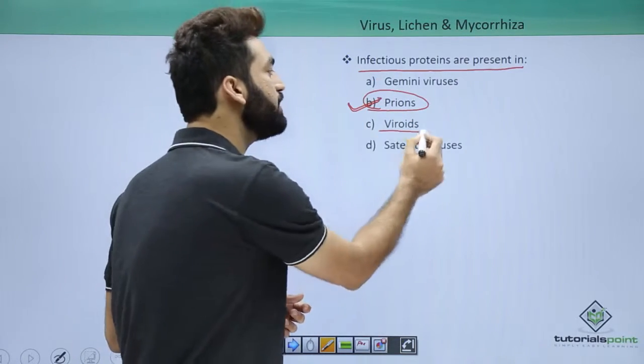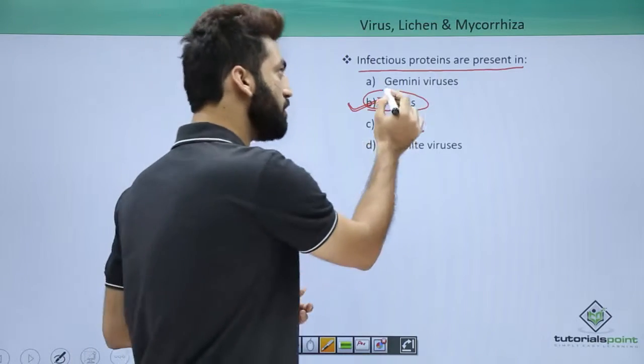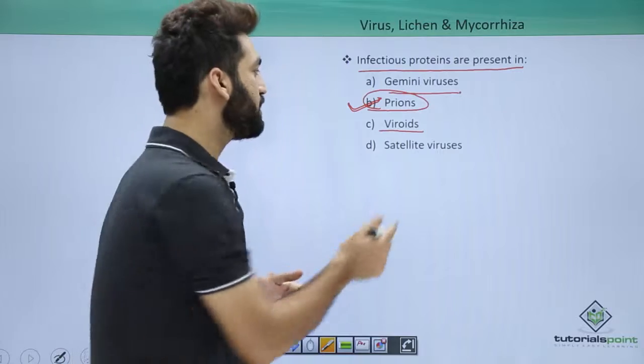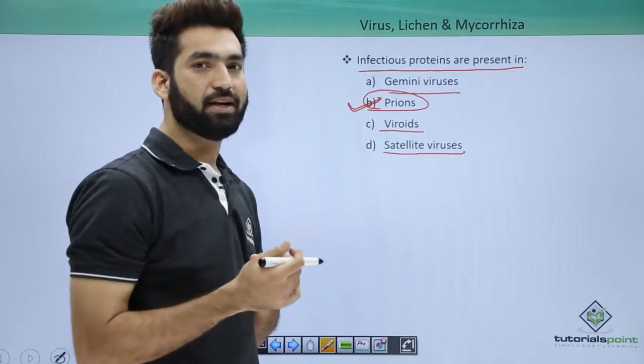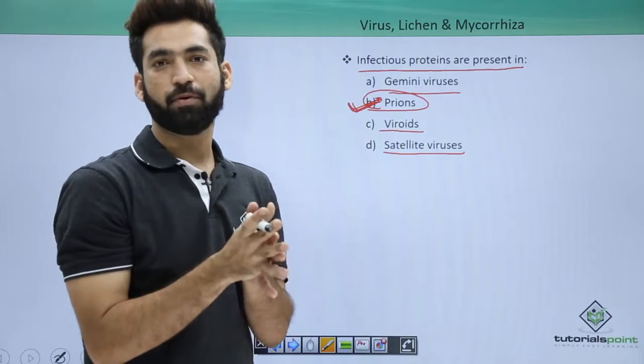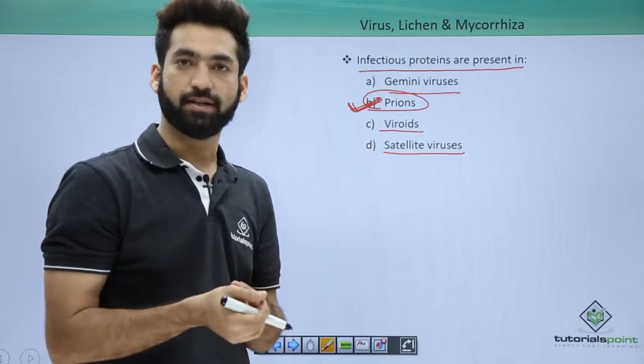If you talk about viroids, they are just made up of RNA. Talk about Germany virus, it's a particular virus which infects plants. Satellite viruses are also subviral agents, but the correct answer for this particular question is prions, which are just made up of protein, and protein can itself cause the disease.